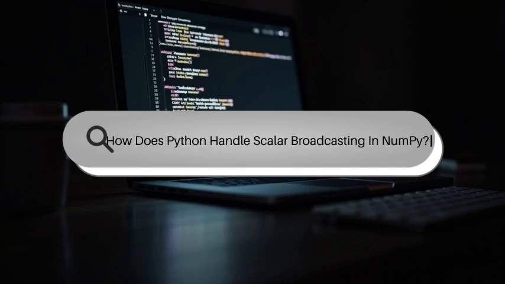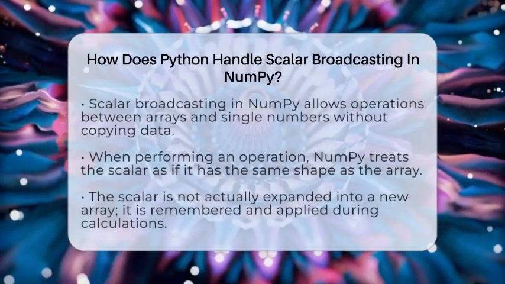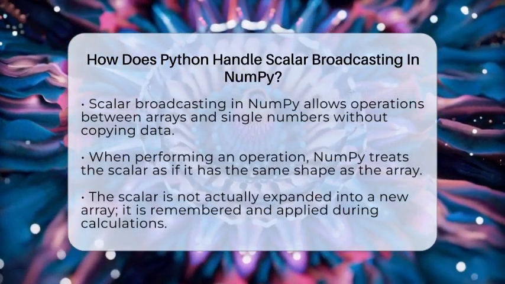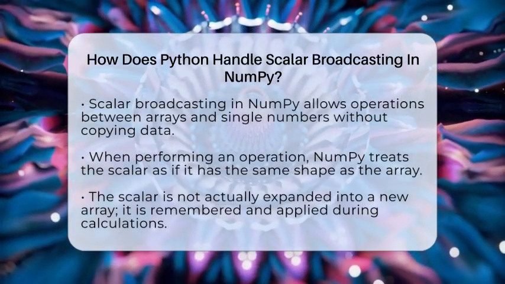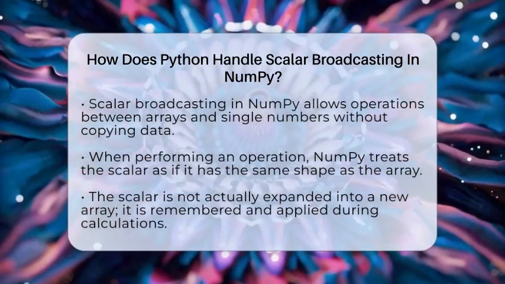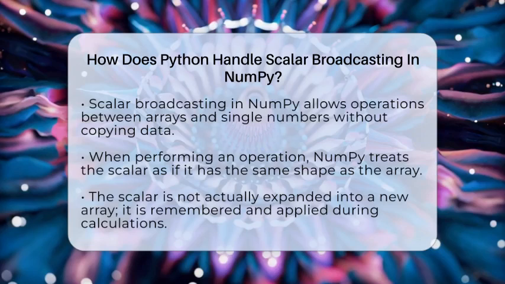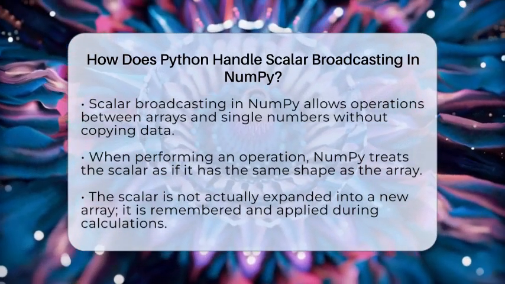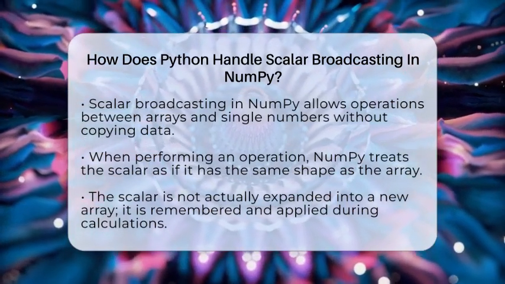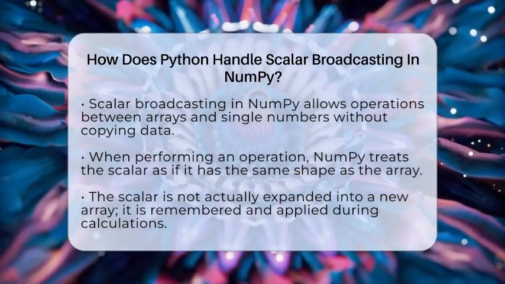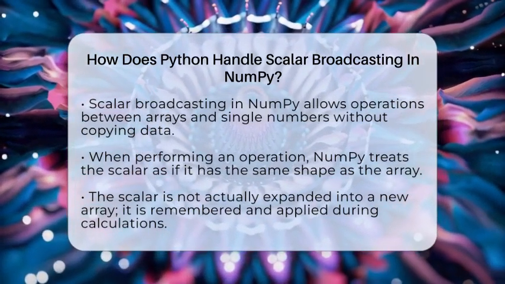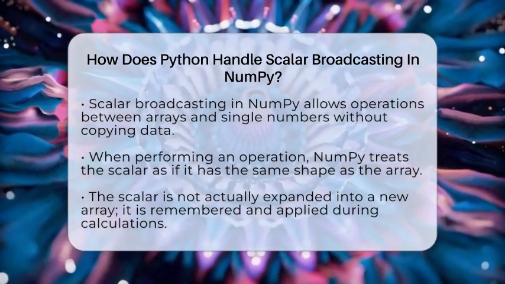How does Python handle scalar broadcasting in NumPy? Imagine you have a big array of numbers and you want to add a single number to each of those numbers. How does Python do that without making a copy of that number for every element? Well, that's where scalar broadcasting in NumPy comes into play. It's a smart way Python handles operations between arrays and single numbers, making calculations quick and memory efficient.